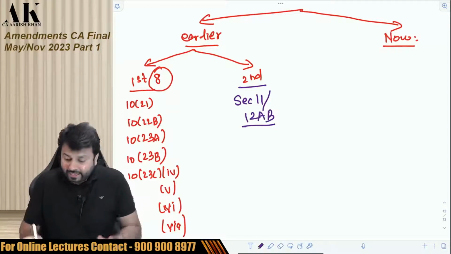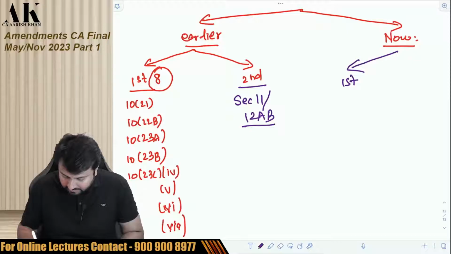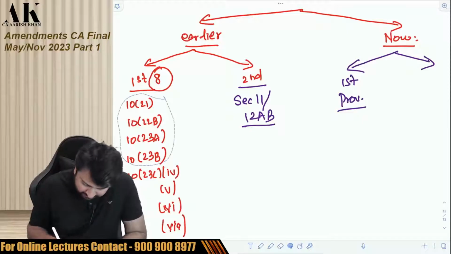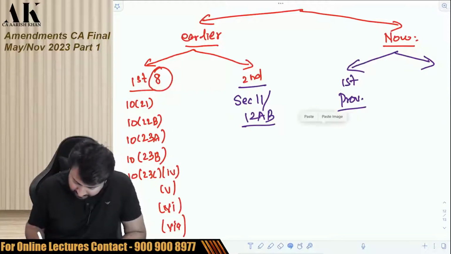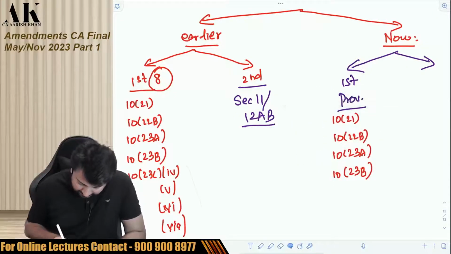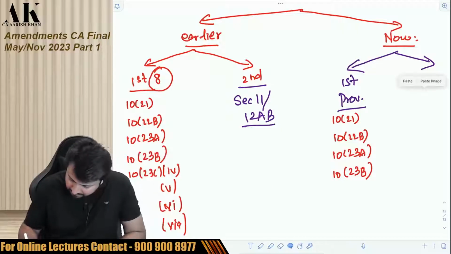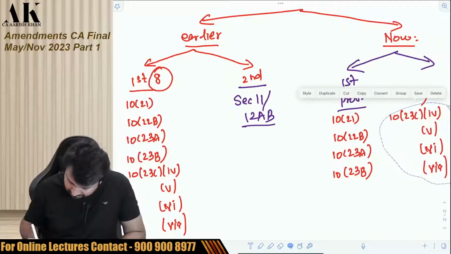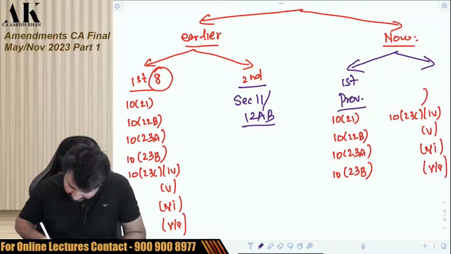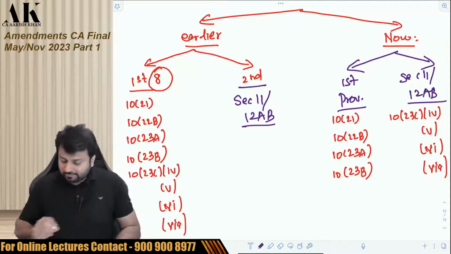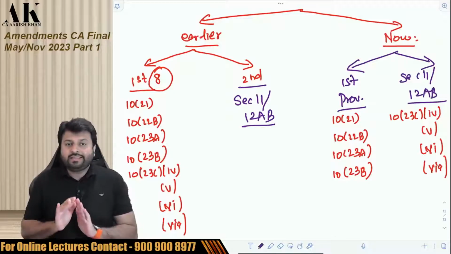Okay, now they have done realignment. Now in the first proviso and second proviso, these 4 sections are there in the first proviso. Okay, so I am copying this and I am writing this over here. But these 4 have been shifted to the second proviso. So I will write this over here. And along with this, obviously, in the second proviso, section 11 and 12AB, the trust assessees are also there. Okay. So they have done this realignment.